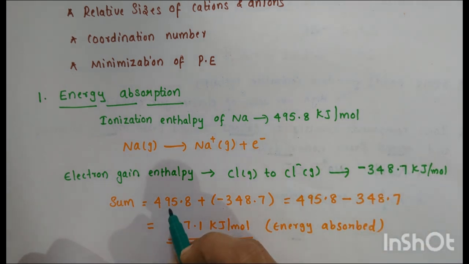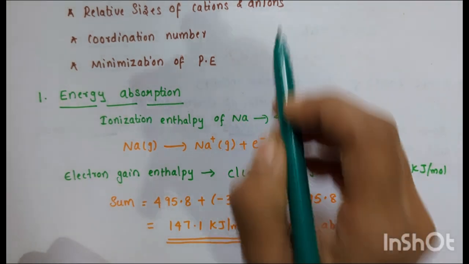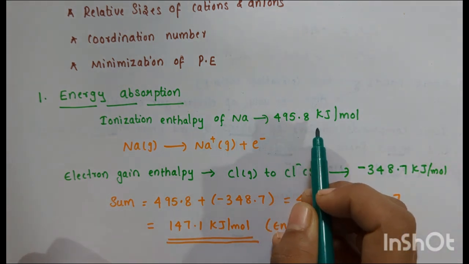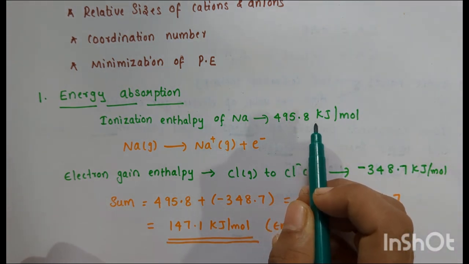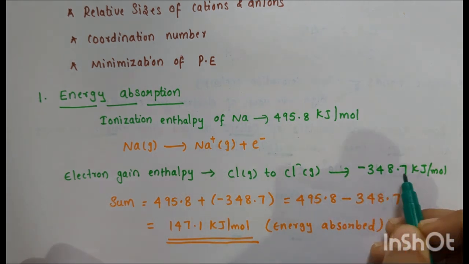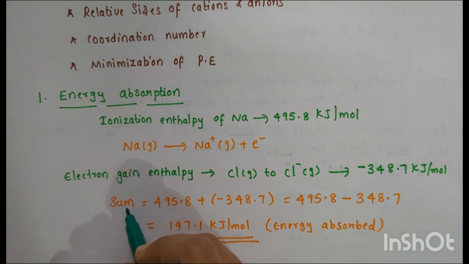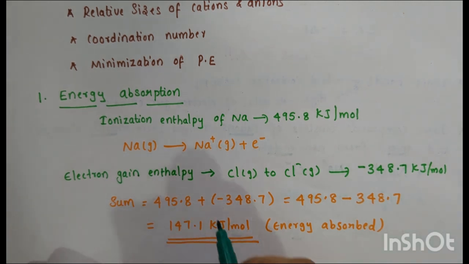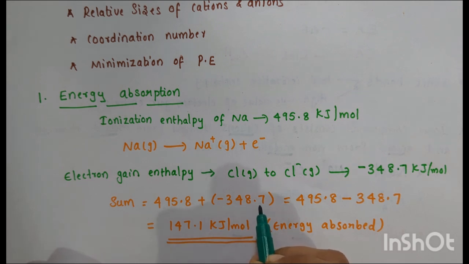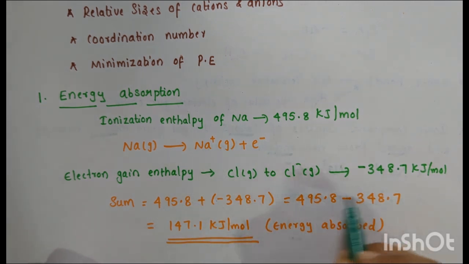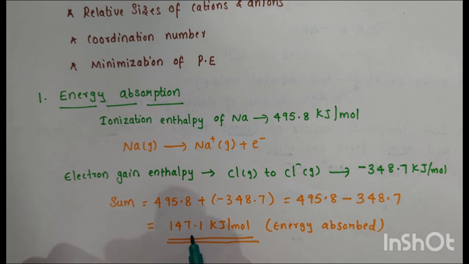So 495.8 kJ per mole of energy is absorbed, and minus 348.7 kJ per mole of energy is released. When we take the sum of these two, we write 495.8 plus minus 348.7, plus minus becomes minus. When you subtract these two, you will get plus 147.1 kJ per mole. There is no plus sign written, that means it is plus, it is understood. This is not negative, that actually means that here energy is absorbed.